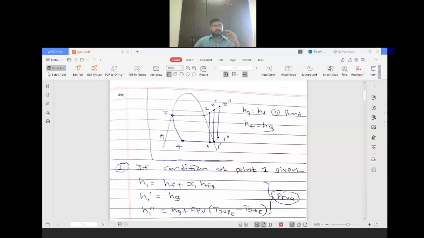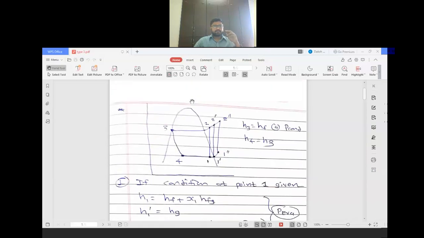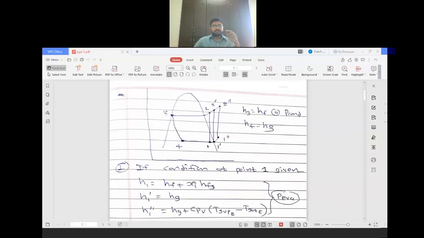Now here basically two types are there. First is if the condition at point 1 is given. Suppose it is given that either our point 1 is wet, dry saturated, or superheated. Clear? So how to identify which one?